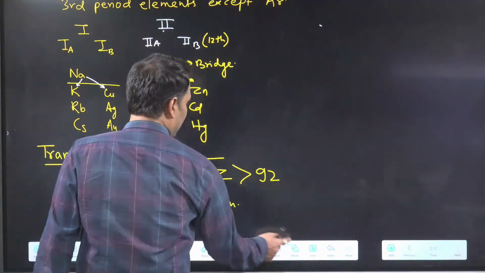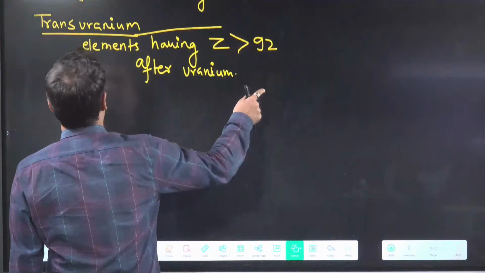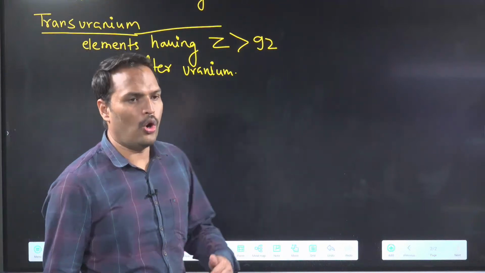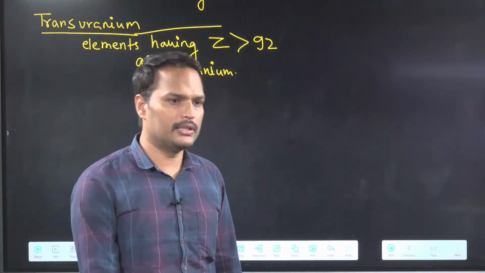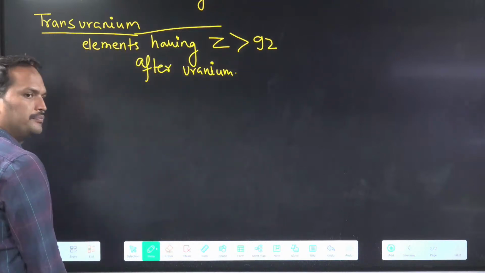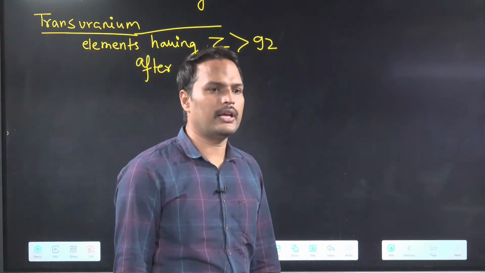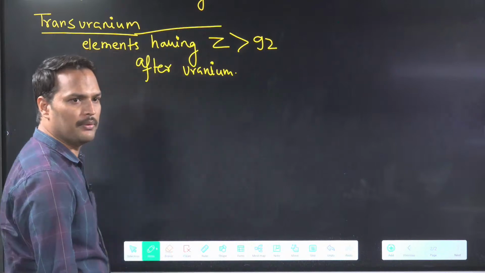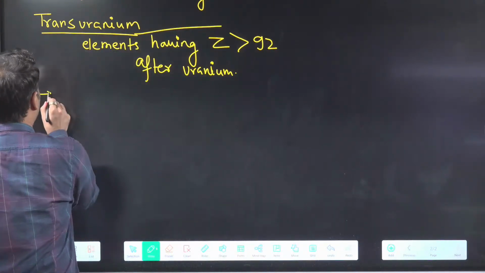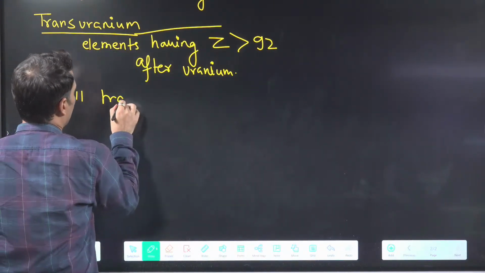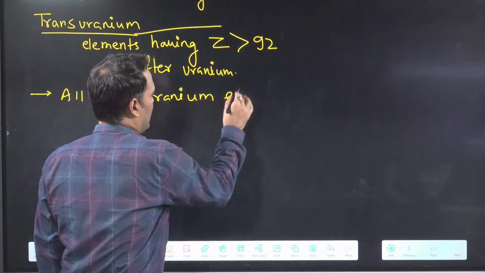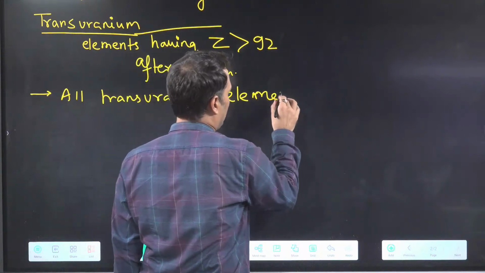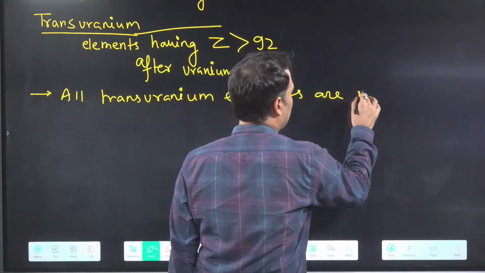Acha. There is also a point like this. There is a statement in fact that all trans-uranium elements are artificial. True or false? Correct. Neptunium to lawrencium. See, so there is a statement like this that all trans-uranium elements are man-made.